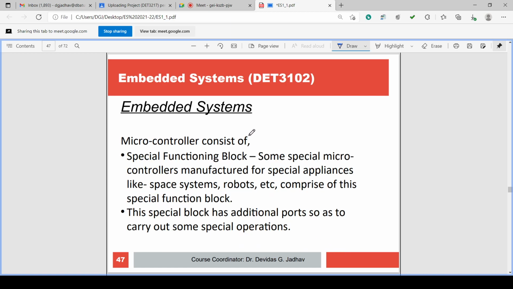Microcontroller also consists of, as we know, CPU, memory, IO port, serial port, timers and counters, ADC, and DAC. Similarly, the microcontroller consists of special function blocks.